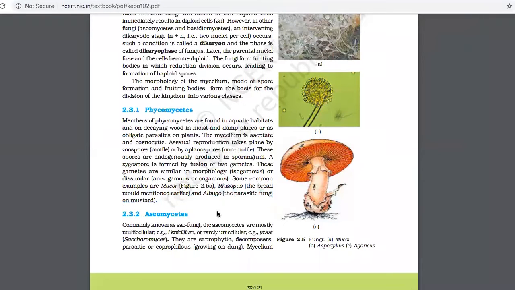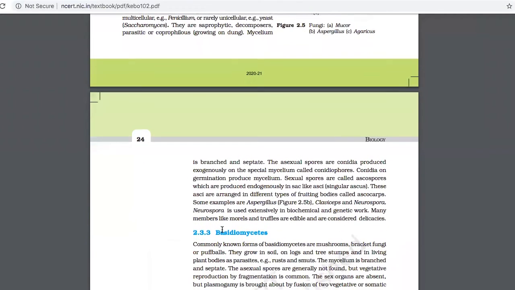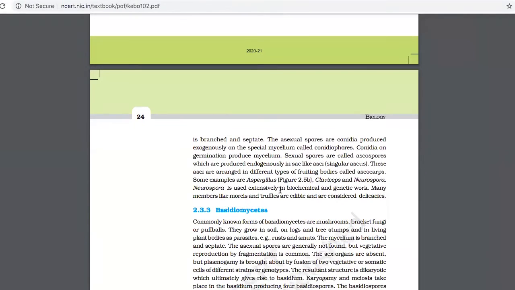Similarly, you have the next one. You see here they have given about Aspergillus. Some examples are Aspergillus, Claviceps, and Neurospora. Here they have also given that Neurospora is extensively used in biochemical genetic work, and many members like morels and truffles are edible and considered delicacies.